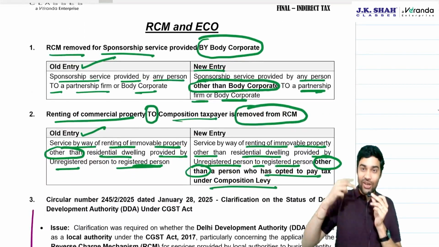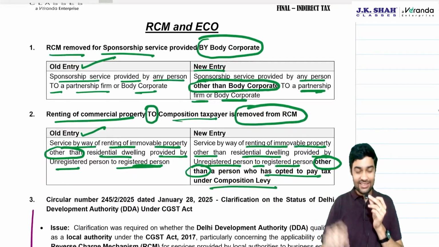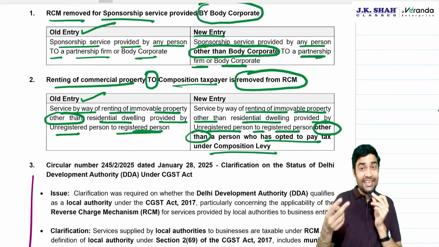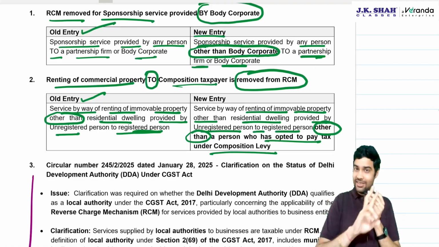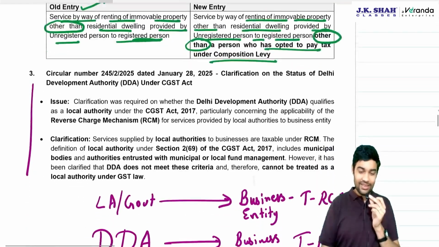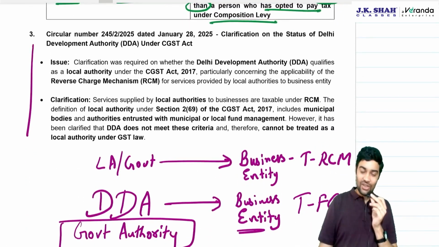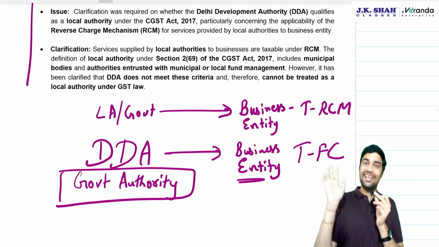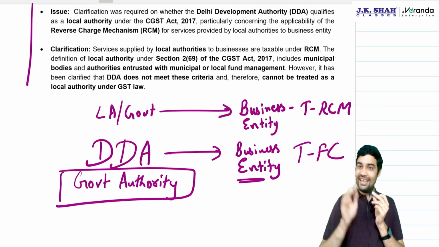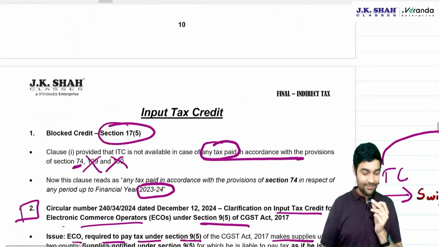Sponsorship service, if body corporate is providing, forward charge. Renting of commercial property, if the recipient is composition taxpayer, no RCM. Delhi Development Authority is not a local authority, they will not be eligible for any RCM entry, they will have to pay under forward charge.